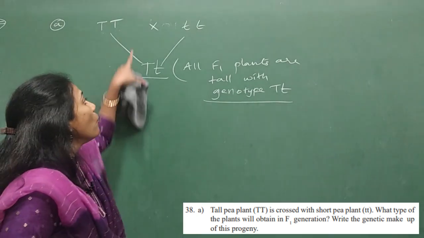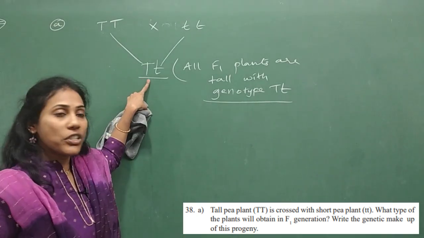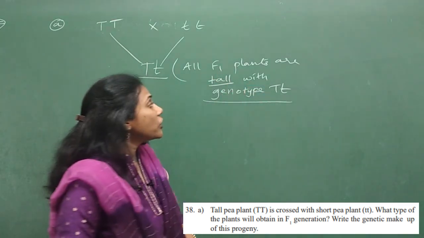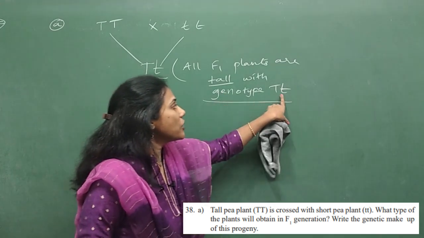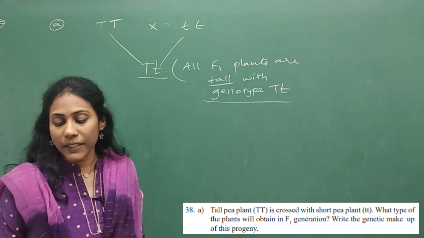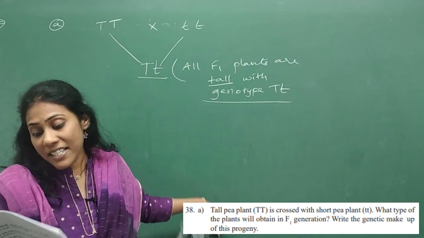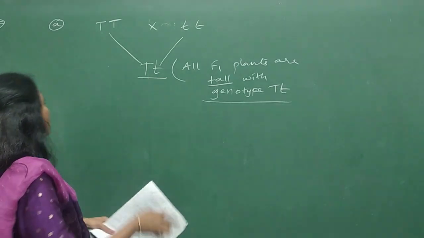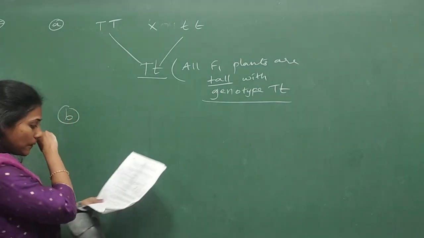So they are asking what type of plants you will get in F1 generation? Tall plants. And genetic makeup they are asking. So what is the genetic makeup? Capital T, small t. That's it. They are not even asking about F2 generation. That is not necessary. Now you can go for B question.